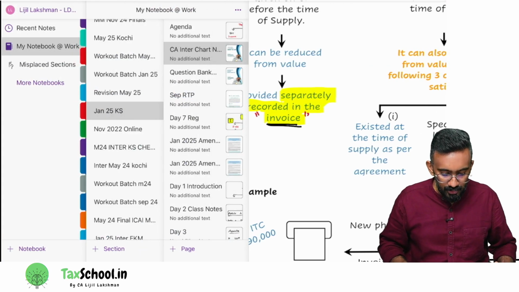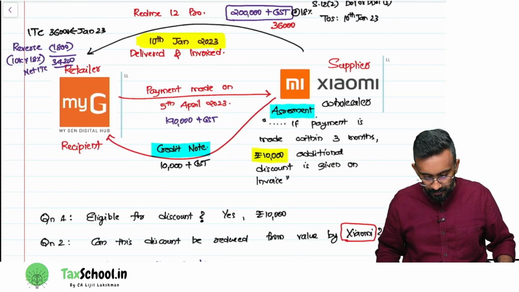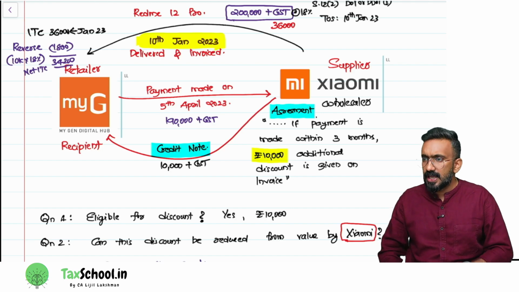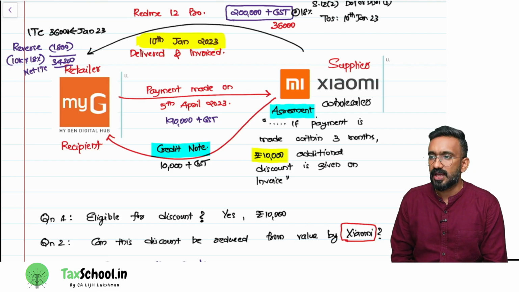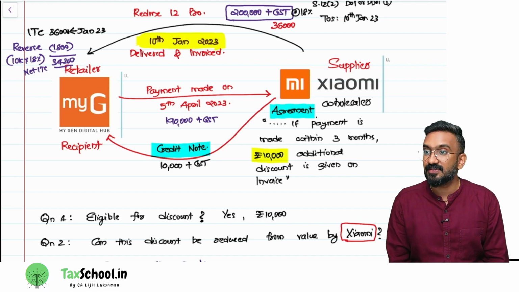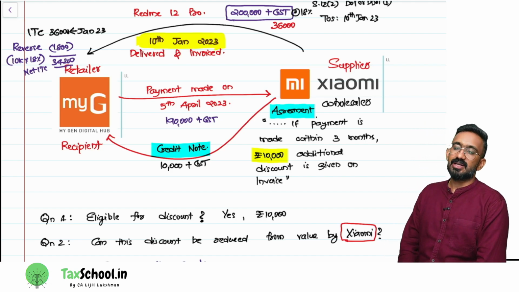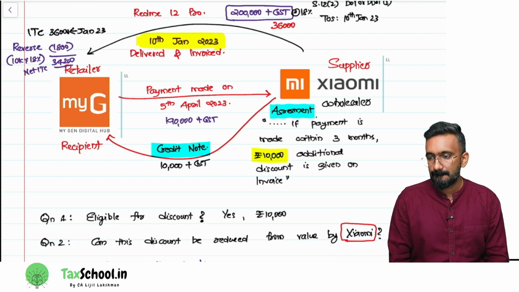Now how will they do it in documents? Let's try to understand the document also. What is the document that will be issued? So initially Xiaomi has given a tax invoice for how much? 2 lakh plus 36,000. Now they want to reduce 10,000. Can they give a negative invoice? No. What is the document? Can you tell me in the chat box what document it will be? Everyone, what document will it be?